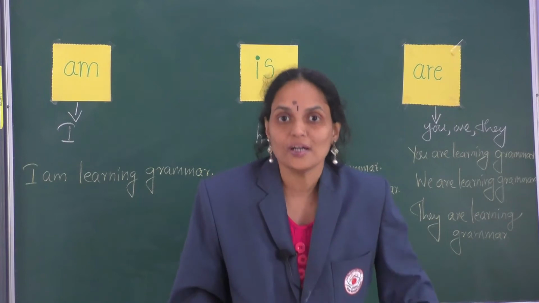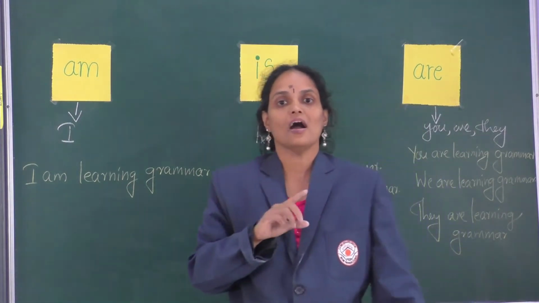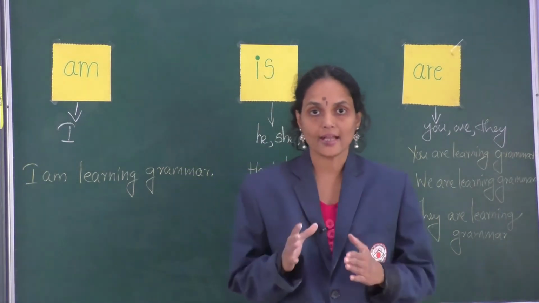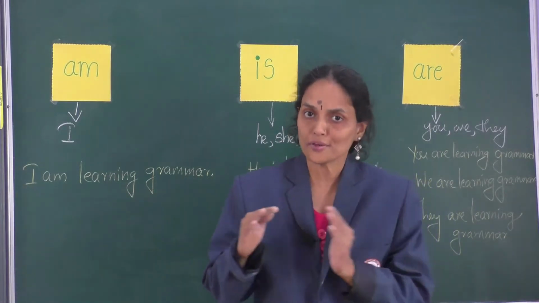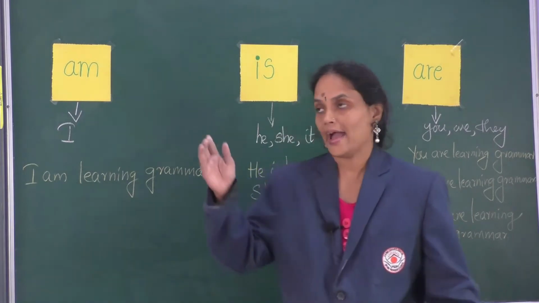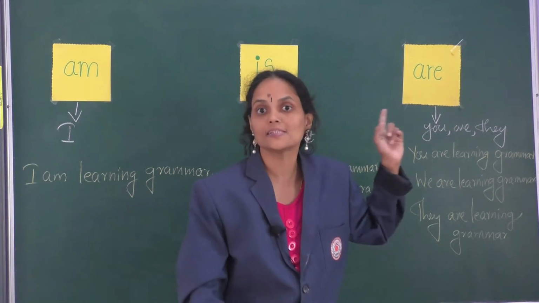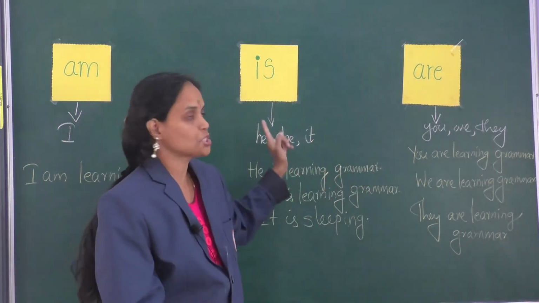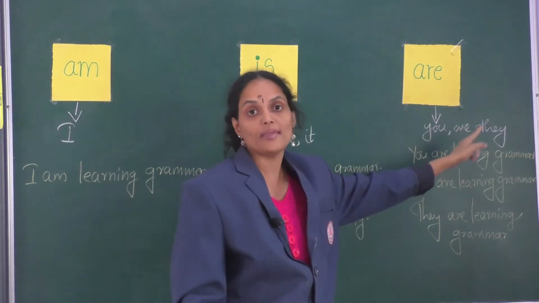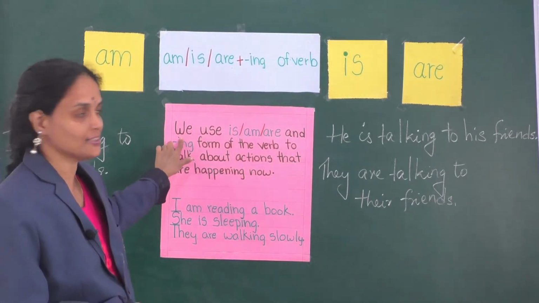I remind you, the auxiliary verbs am, is, are are used in present tense to indicate an action which is going on at the time of speaking. Am is used with the pronoun I, is is used with the pronouns he, she, it, and are is used with you, we, and they. Children, let's go through the note written here.